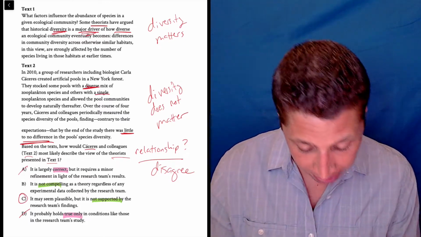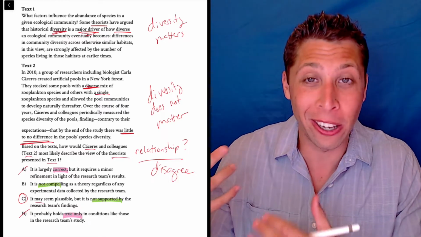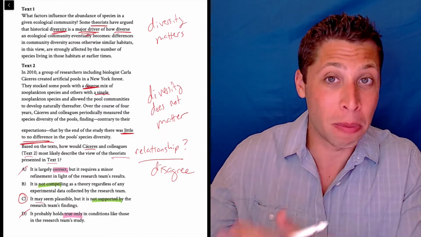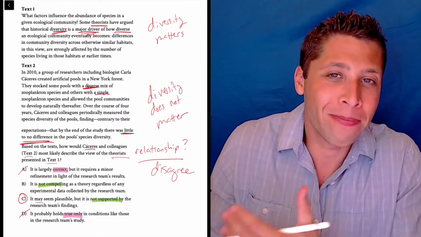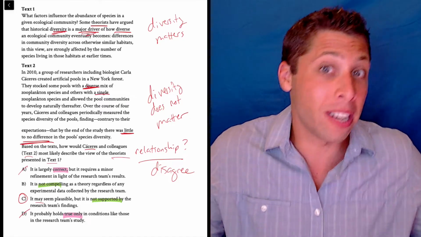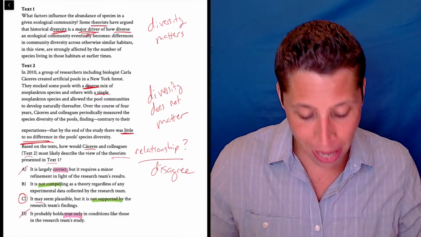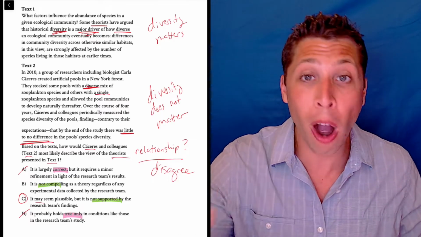It may seem plausible, but it is not supported by the research team's findings. Notice it kind of says that the theory might actually be true or be logical. It's not insulting the people who believed it. It's just saying, we didn't find any support for it. But choice B, it is not compelling as a theory. That's saying the theory was just wrong from the get-go.